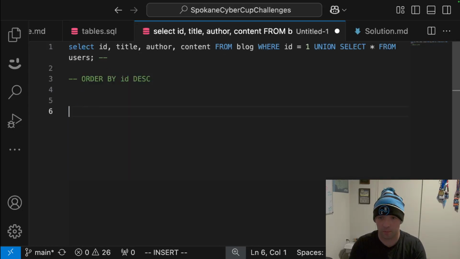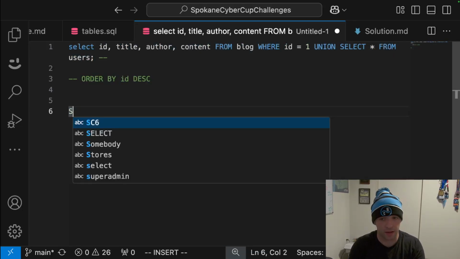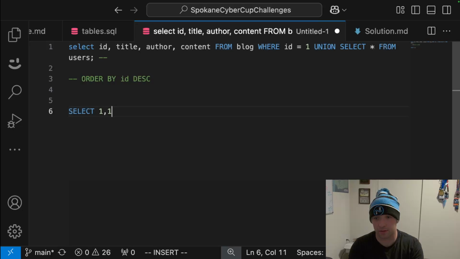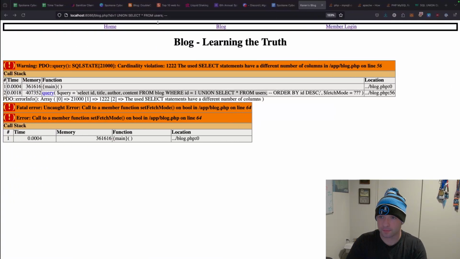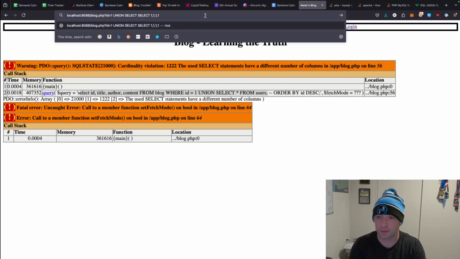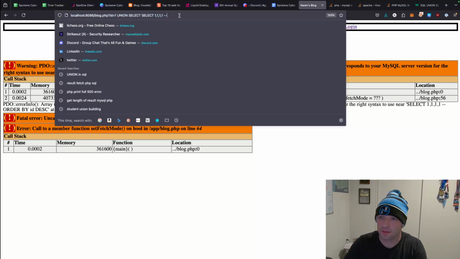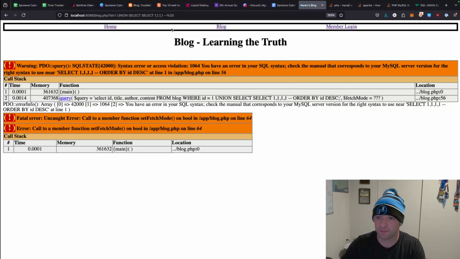So what else can we do? Well, we can do union select, we can do static values. So we can do select 1, 1, 1, 1 instead. It says syntax or access violation.